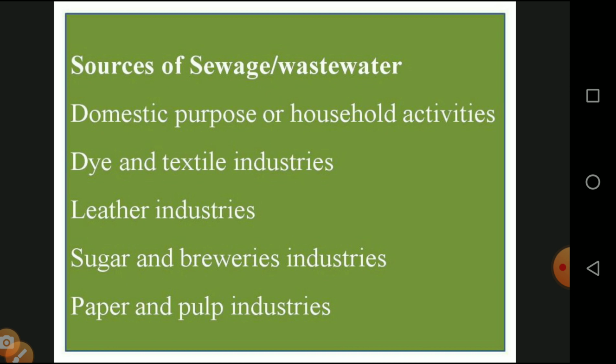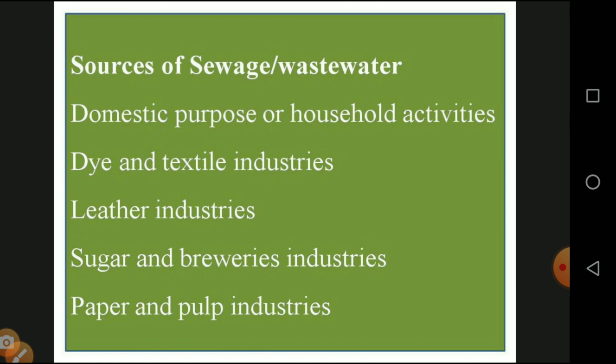Second, what are the sources of sewage or wastewater? Which means, what are the activities involved in the production of sewage water. Domestic purpose or household activities, which means hotels, restaurants, lodges, hostels and homes, all the wastewater is called domestic or household waste. Dye and textile industries, we know very well the dye industries from the Erode and Karur districts and textile industries, they eliminate some of the unwanted water.